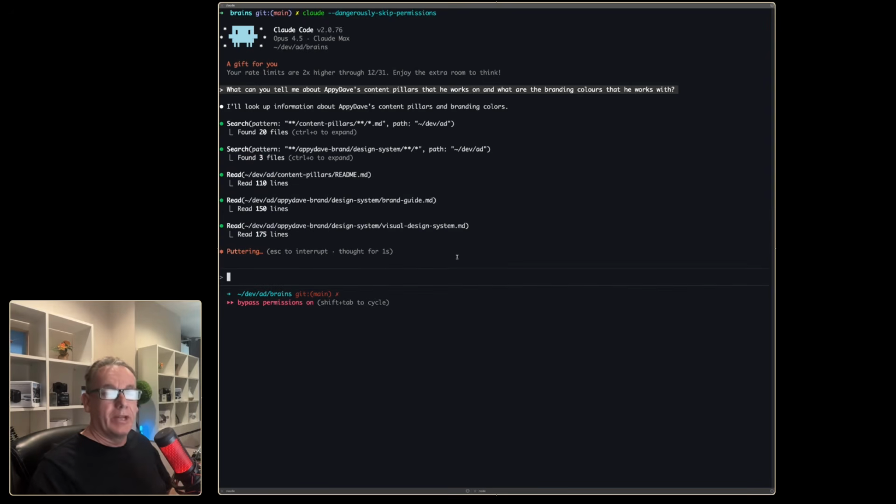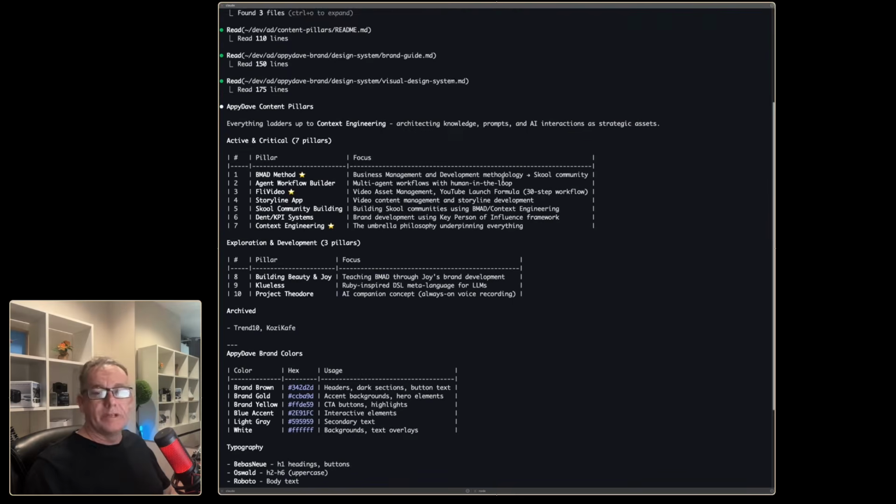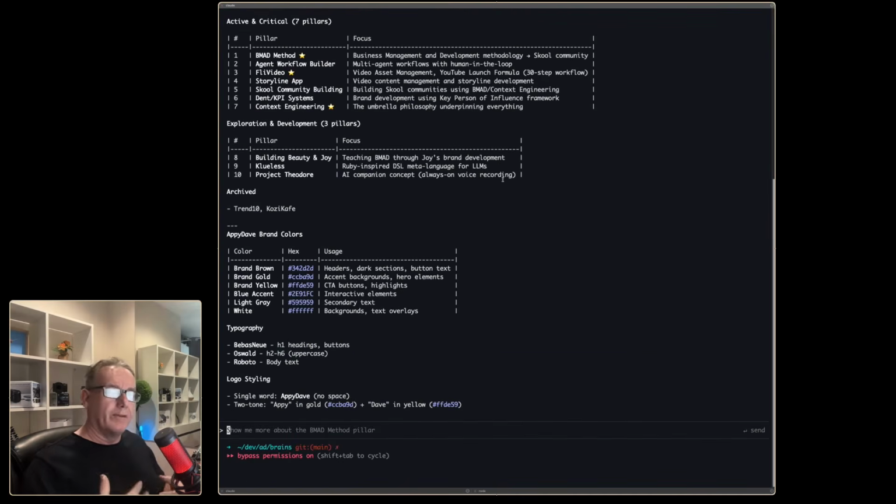Now, this is not the only way that you can do a second brain. If you were using ChatGPT, you might have access to projects. Gemini and Claude have similar sorts of concepts. Maybe you're hooking into Google Docs. But for me, I'm just reading little markdown documents that are sitting on my computer. And I love it working this way because I can change them anytime I like from Claude Code and read